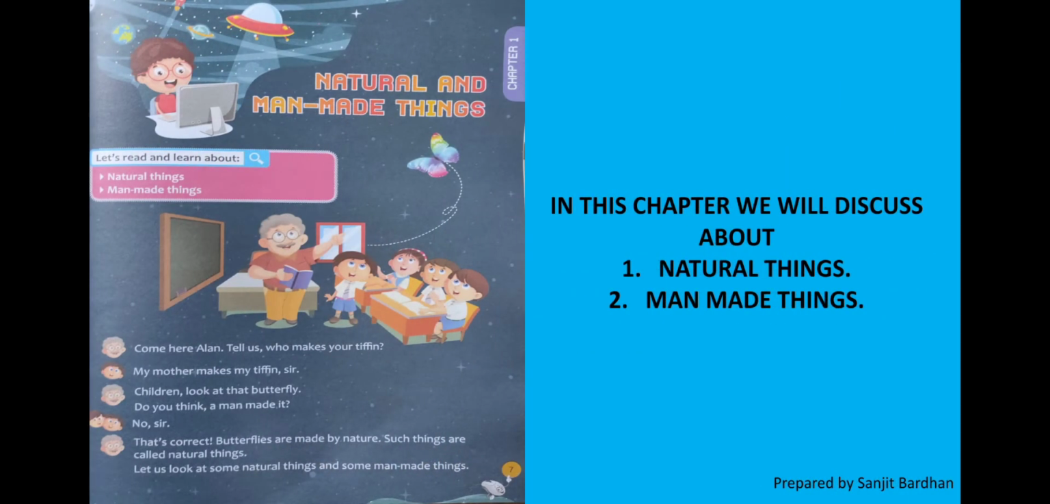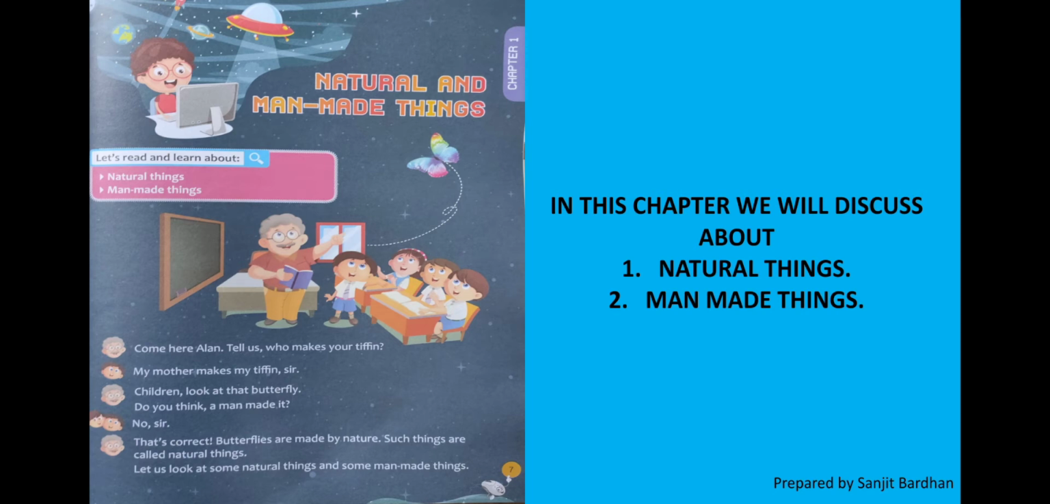Here you can see the first page of your book. In this chapter, we have to focus on the following topics. Number 1, natural things. Number 2, man-made things. So let's start. Here you can see a teacher and some students in this picture. The teacher is asking some questions to the students. So let's see what they were saying.